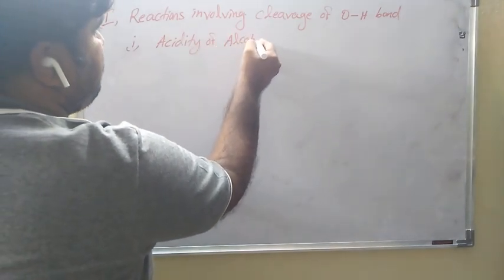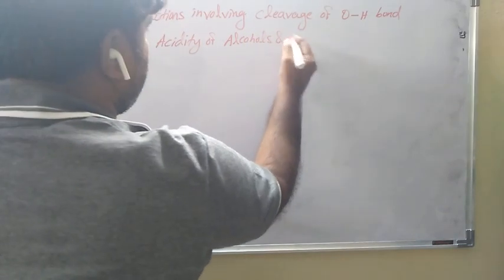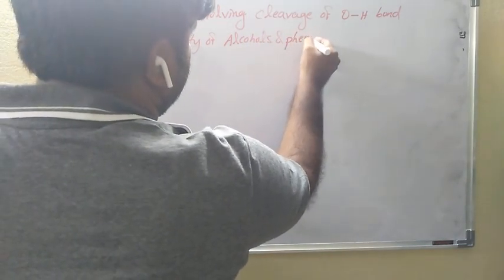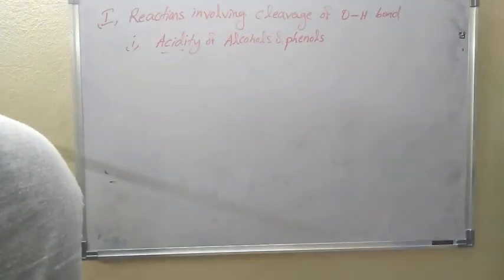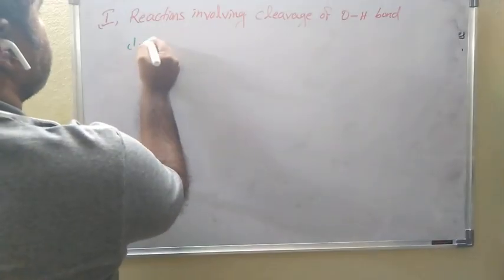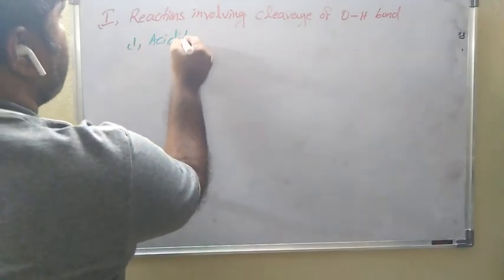In this first one, the first subheading is acidity of alcohols and phenols.